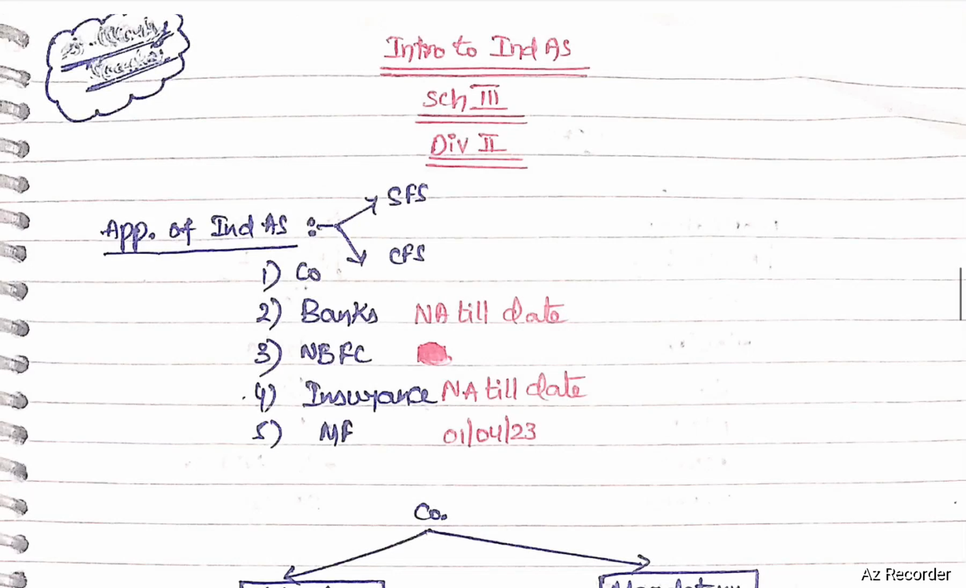Introduction to Ind AS. As per Schedule 3, Division 2, Ind AS is applicable to both consolidated financial statements and standalone financial statements. Ind AS is applicable to companies, banks, NBFCs, insurance companies, mutual funds. For banks and insurance companies, Ind AS is not applicable till date. For mutual funds, it is applicable from 1st April 2023.